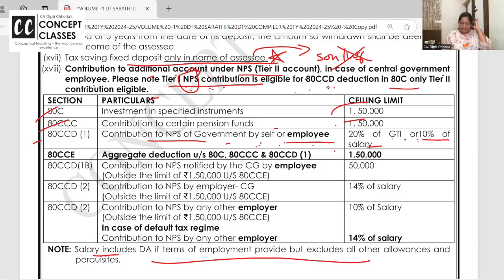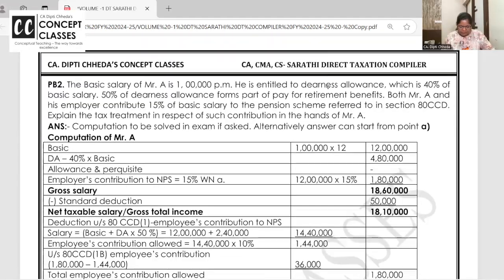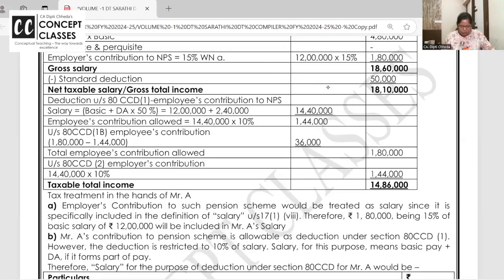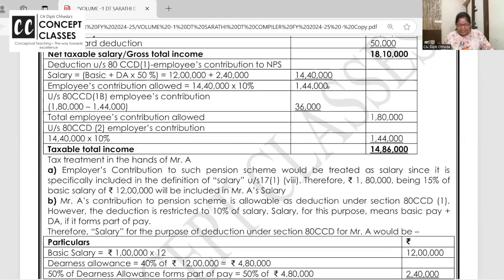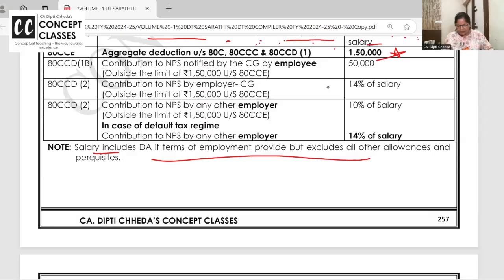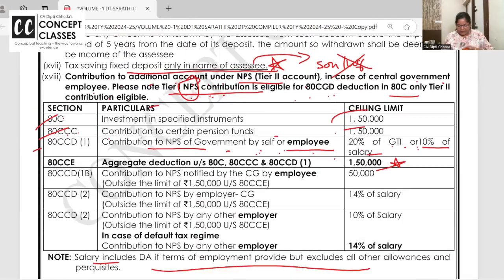So do check that, dear students. Now 80C, 80CCC and 80CCD1. This is a hitch, it neither can be swallowed nor spat out. This table will take time. There are good questions immediately after this. If you see problem numbers 2 and 3, they are exactly one concept, one question, which is covered in the practice batch.